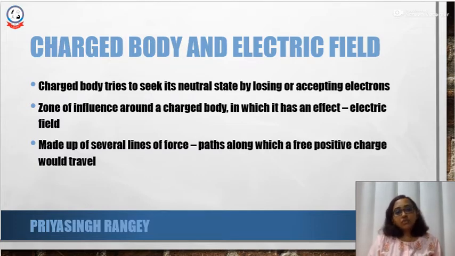So what is electric field? If we think about electric field, we can think that it is made up of several lines of force. Now what are these electric lines of force? Electric lines of force are paths along which a free positive charge would travel. So an electric field is going to consist of multiple lines of force. A line of force is a path along which a free positive charge is going to travel.